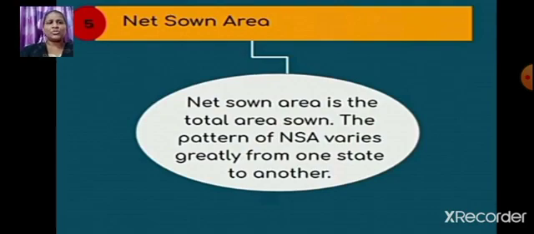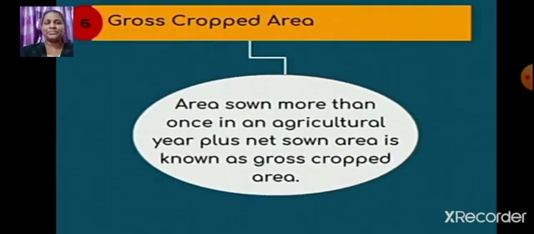In some states the net sown area will be more, and in some states the net sown area will be less. Okay, students. Now let us try to understand the meaning of gross cropped area. Area sown more than once in an agricultural year. Now this is possible, right?